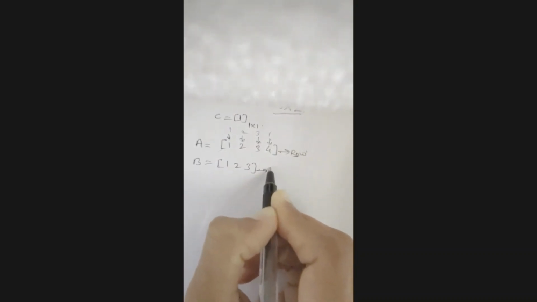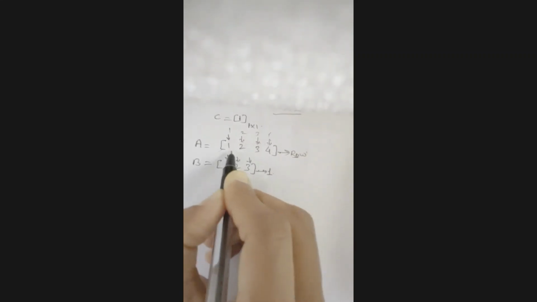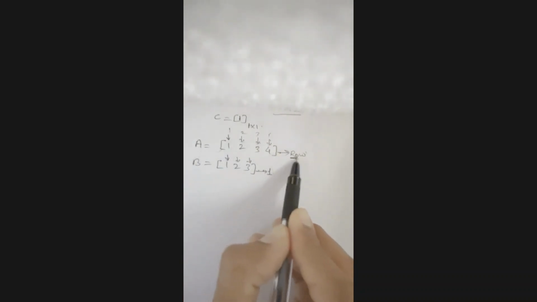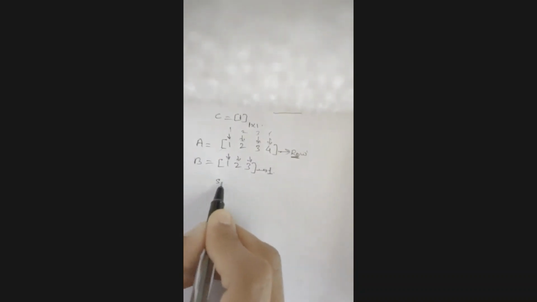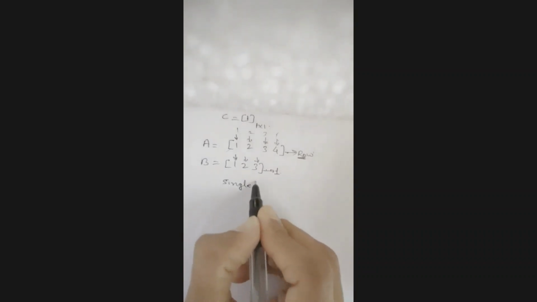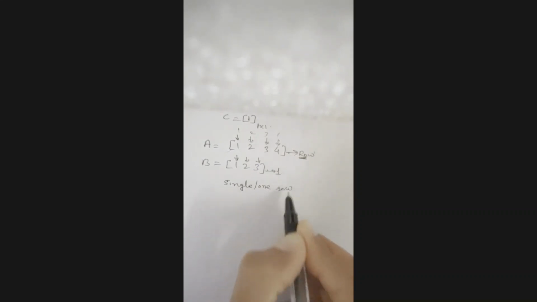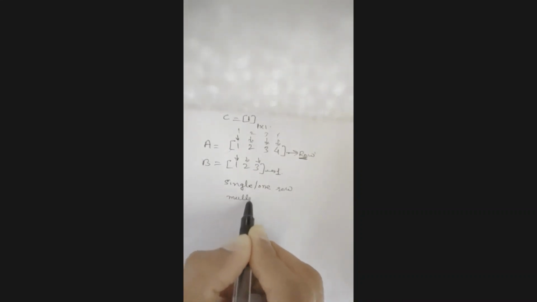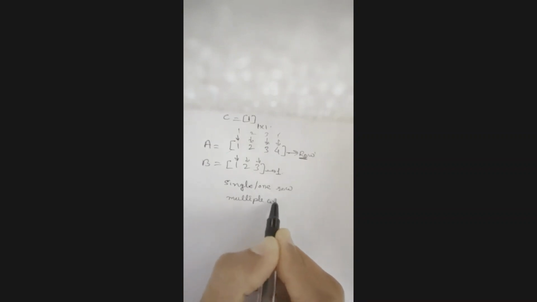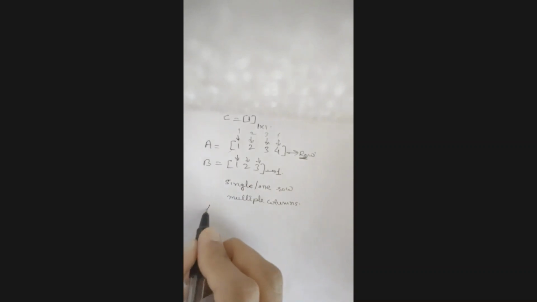Here also the row is 1 but the columns are 1, 2, 3. This kind of matrix, in which we have only a single row and multiple columns,